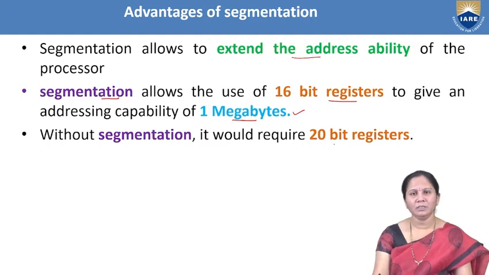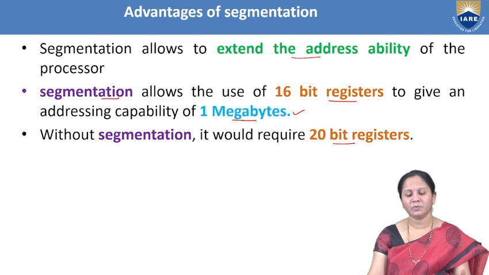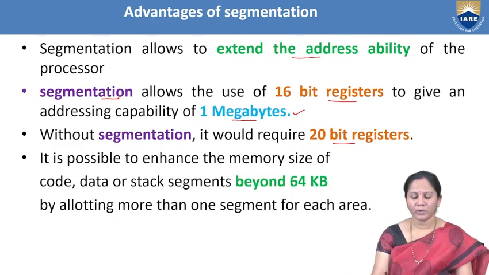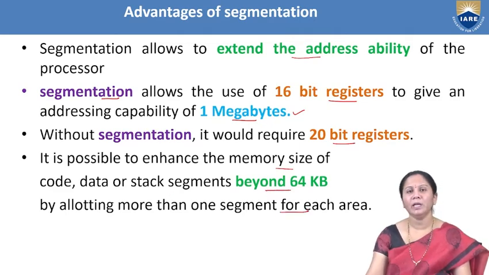Without segmentation, generally 20-bit registers are required, but since we are going for segmentation, only 16-bit registers are required. So it is possible to enhance the memory size of code, data and stack beyond 64 KB by allocating more than one segment for each area.